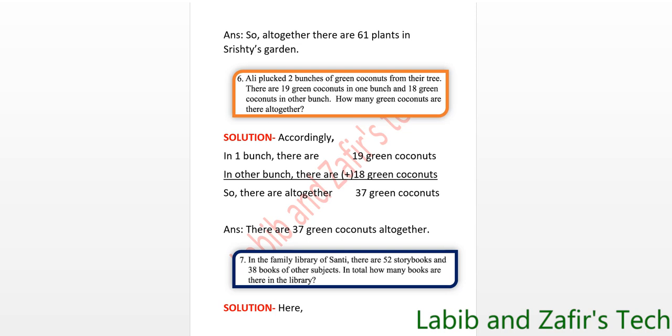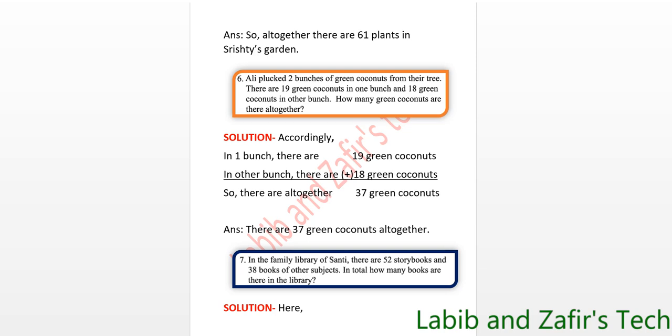So here it is said that Ali plucked 2 bunches of green coconuts from their own tree. In one bunch there are 19 and in the other there are 18. So we have to find the total number of green coconuts altogether by adding these two numbers, I mean the numbers of the green coconuts in 2 bunches. So here is the solution.